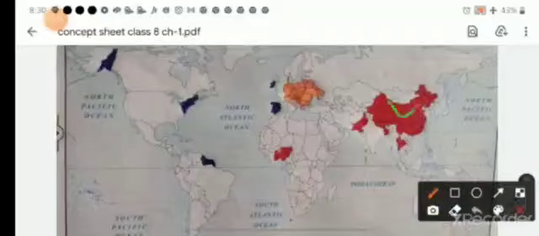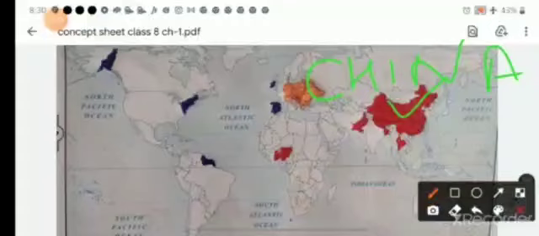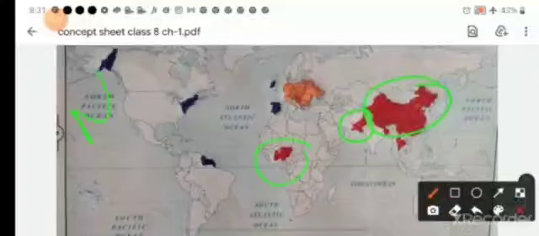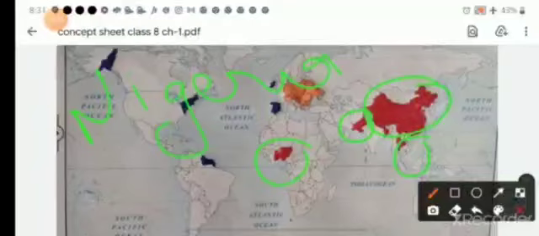The first one is China, and the second one is Pakistan. Here you can see this is Pakistan, this is China, this is Nigeria, and this is Thailand, Myanmar also. These are thickly populated areas of the world.